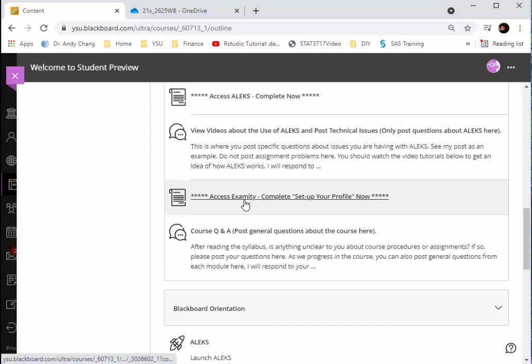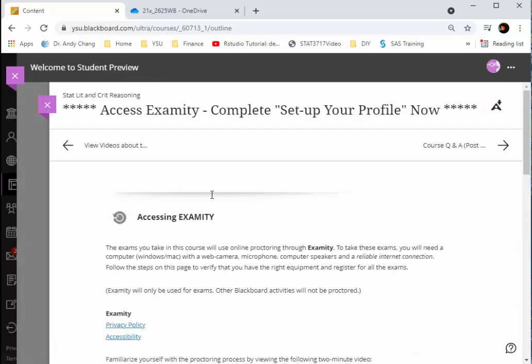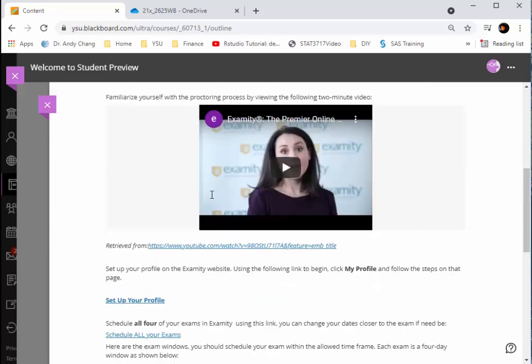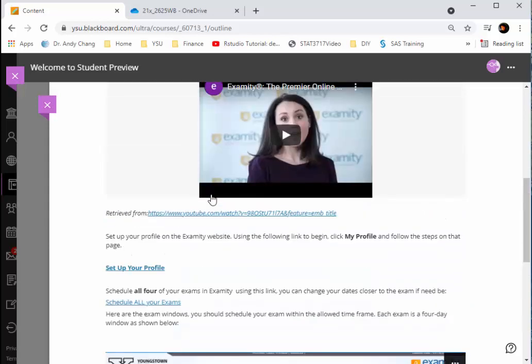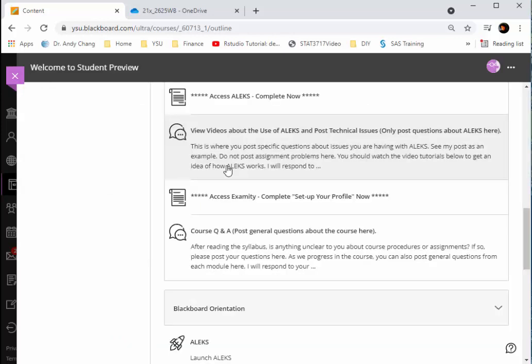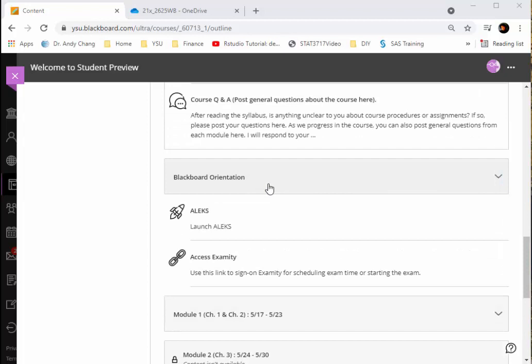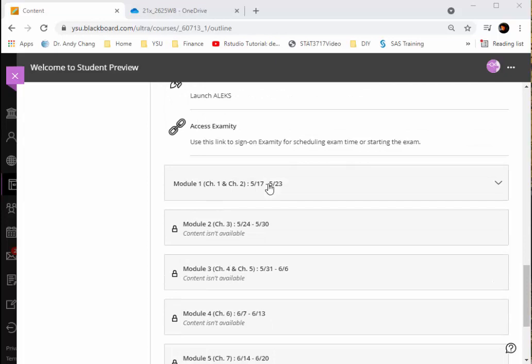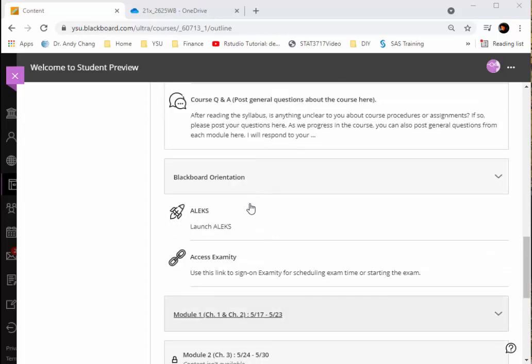If you click on it, it'll take you through the steps for setting up your Examity profile. Once you set up your Examity profile, you'll be able to schedule your exam when the exam schedule tables are available. After you finish the Getting Started section, please go into Blackboard Orientation if you have never used Blackboard. In this section, it'll help you understand what Blackboard is and how Blackboard works, and other information.